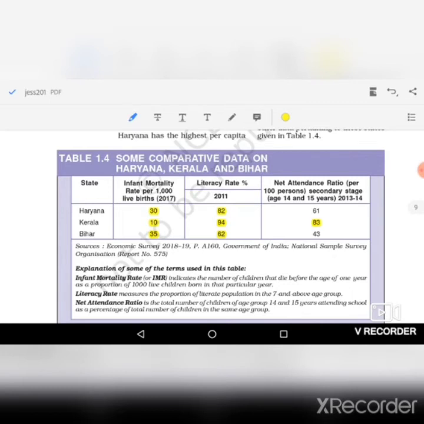Infant mortality rate shows the health indicator of a state or a country. Literacy rate shows the educational level of a state or a country. Likewise, net attendance ratio also shows the educational level of a state or a country. So these are the attributes other than per capita income, which are also required to compare different countries or different states.